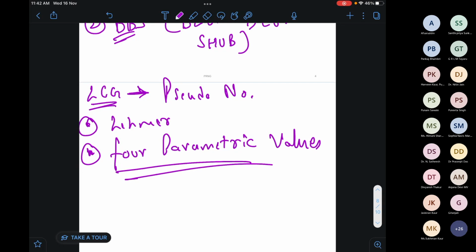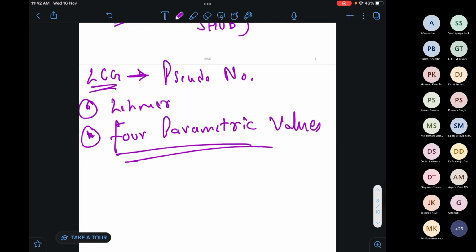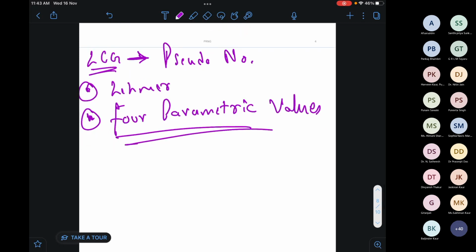Am I audible to you, sir? Can I get your name? Yes, sir, audible. PC Sethi. Okay, fine. Have you heard about this algorithm before, LCG? No, sir, this is the first time. Okay, fine. Let me complete it first, then you will get to know about what an object and the numbers are, pseudo numbers and pseudo random objects.